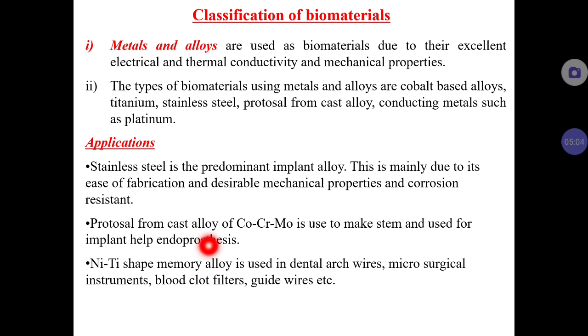And the Protasul from cast alloy is another material which can be used for endoprosthesis. Endoprosthesis means some diseased parts of the human body can be replaced with an artificial one. So that is endoprosthesis, and this is possible using Protasul alloy. And nickel titanium shape memory alloy is used in dental arch wires, microsurgical instruments, blood clot filters, etc.